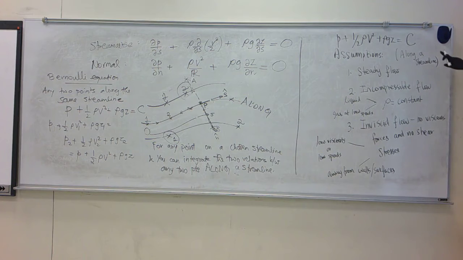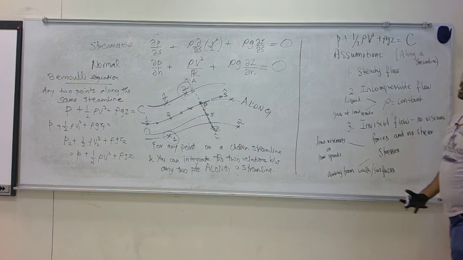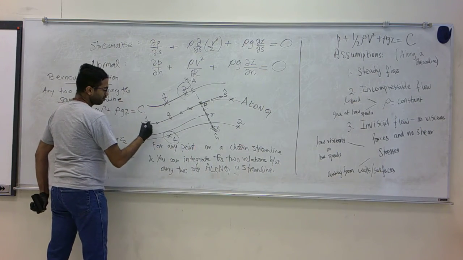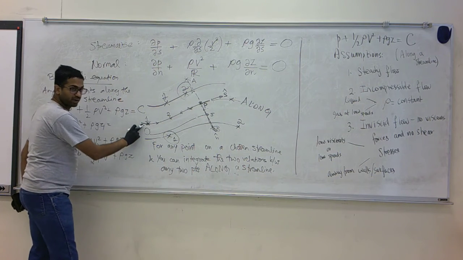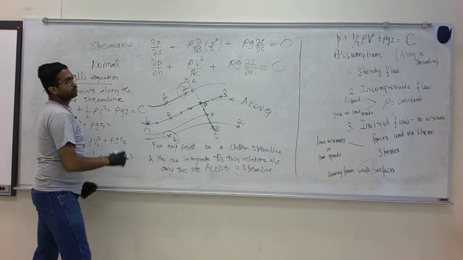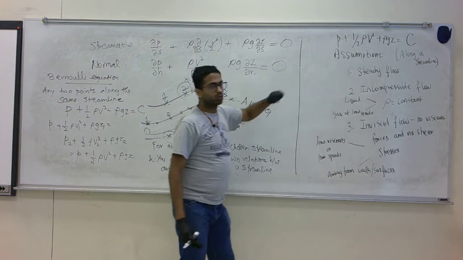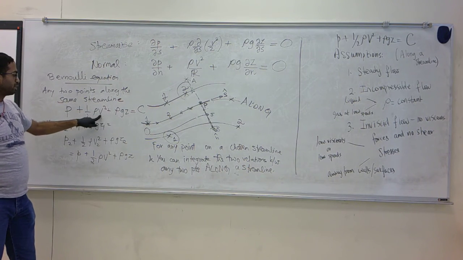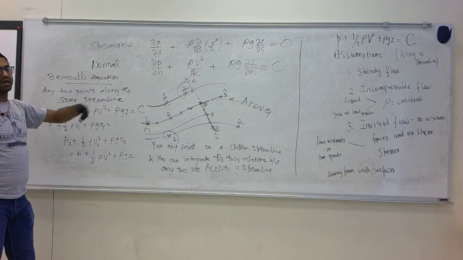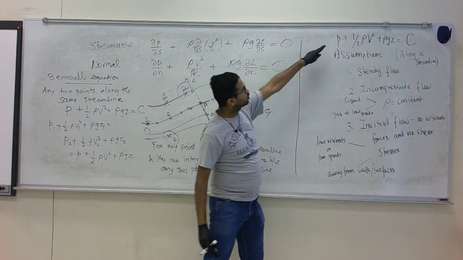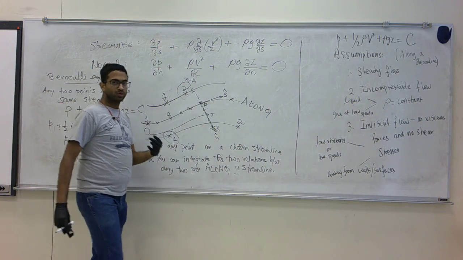Now this constant C is called a stream constant. It can be determined if you know the conditions at any one point along the streamline. If you know the pressure, velocity, and height at this one point, you can get the value of C and use it to get the values of pressure, velocity and height at any other point. So determining C and how to use this equation, we will see through problems.